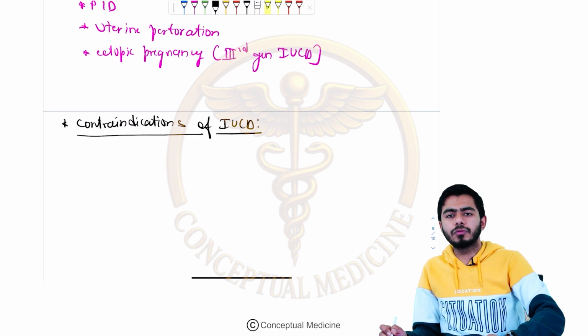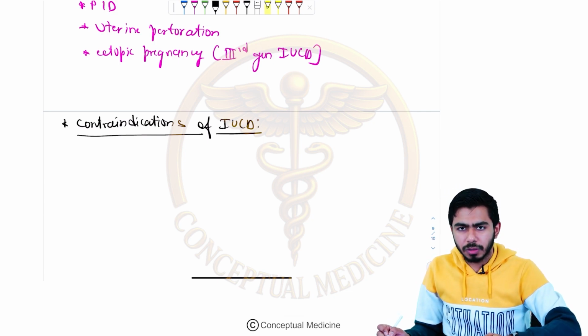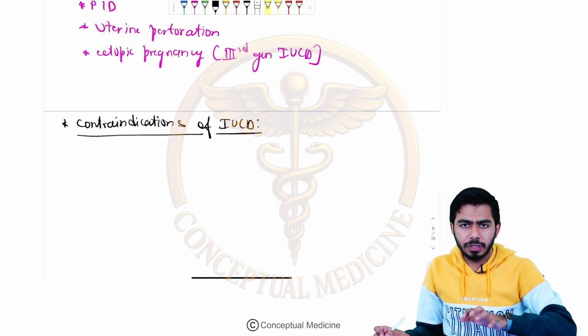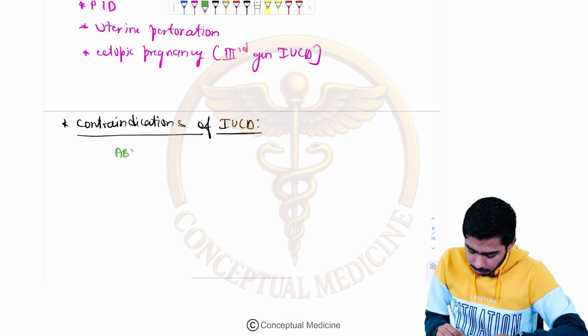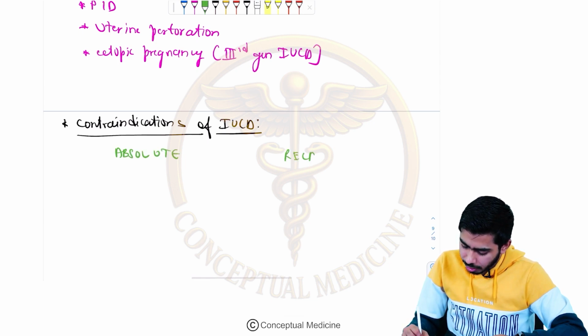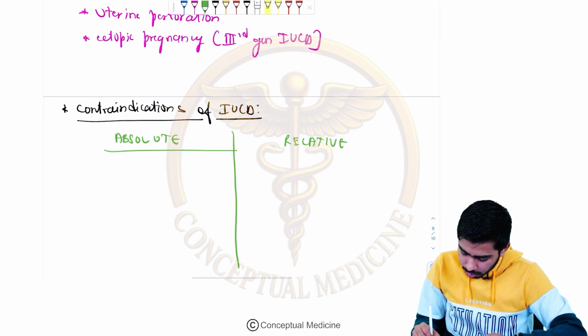So we should make sure before inserting the IUCD, before inserting the copper T, we should be taking the proper history of the patient as well, that they should not be having these kind of things, which I'm going to write over here right now. Okay, so absolute contraindication might be there, or there might be some relative contraindications as well. So what are these contraindications? Let's talk about that as well.